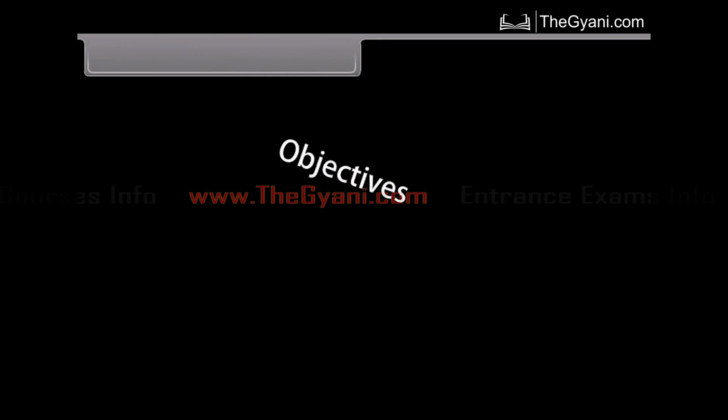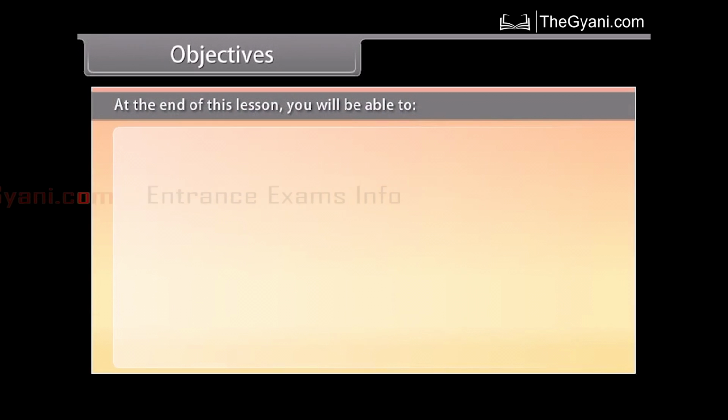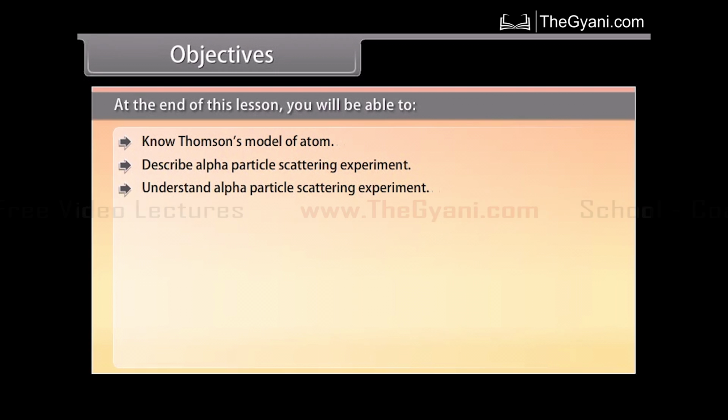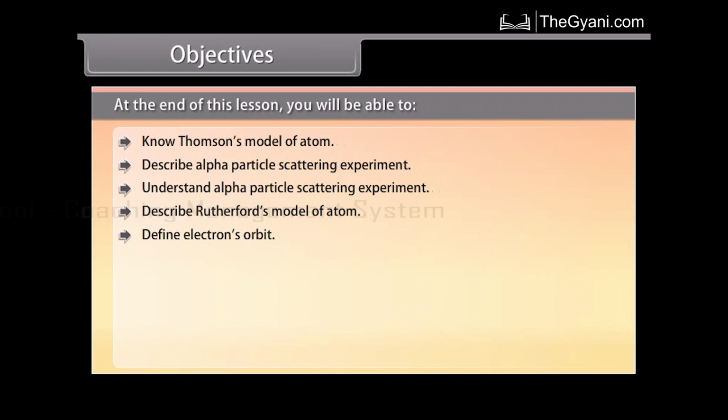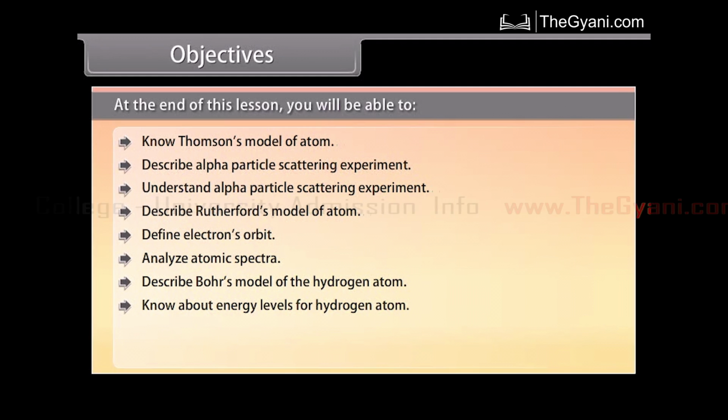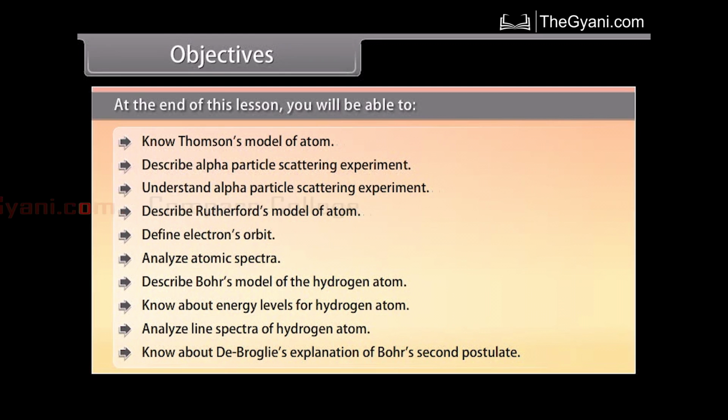Objectives. At the end of this lesson, you'll be able to know Thomson's model of atom, describe the alpha particle scattering experiment, understand the alpha particle scattering experiment, describe Rutherford's model of atom, define electron's orbit, analyze atomic spectra, describe Bohr's model of the hydrogen atom, know about energy levels of the hydrogen atom, analyze line spectra of the hydrogen atom, know about De-Broglie's explanation of Bohr's second postulate.